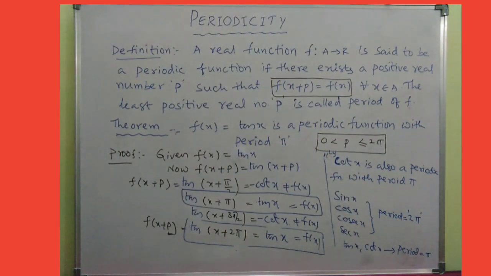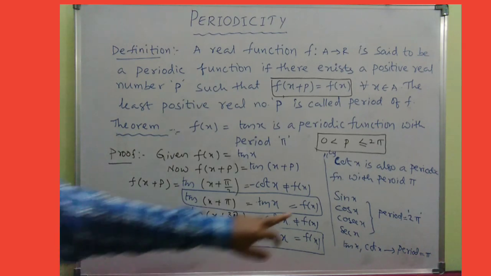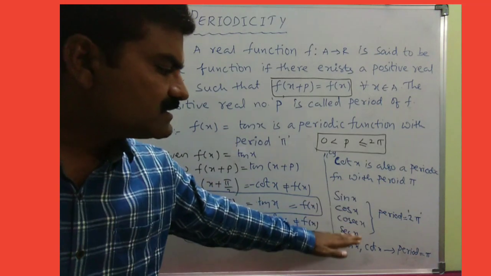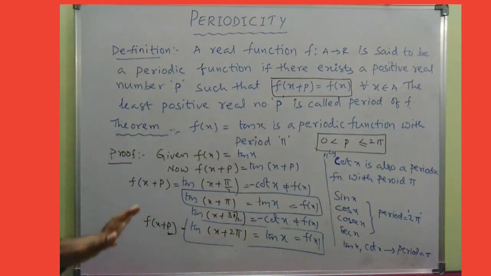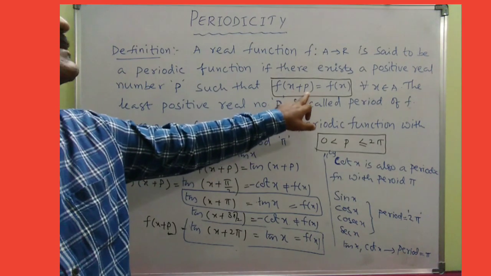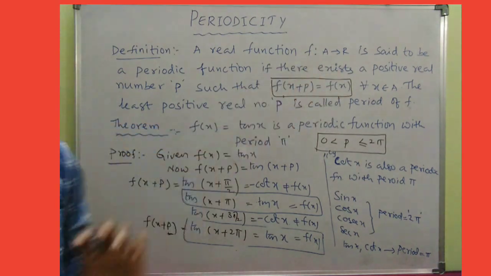So look at that, very easy to remember now. Except tan and cot, the rest of them all have period 2 pi, whereas the period of tan and cot is equal to pi. And from this we can say that all these trigonometric ratios are periodic functions only. They are all obeying the condition f of x plus p equals f of x.